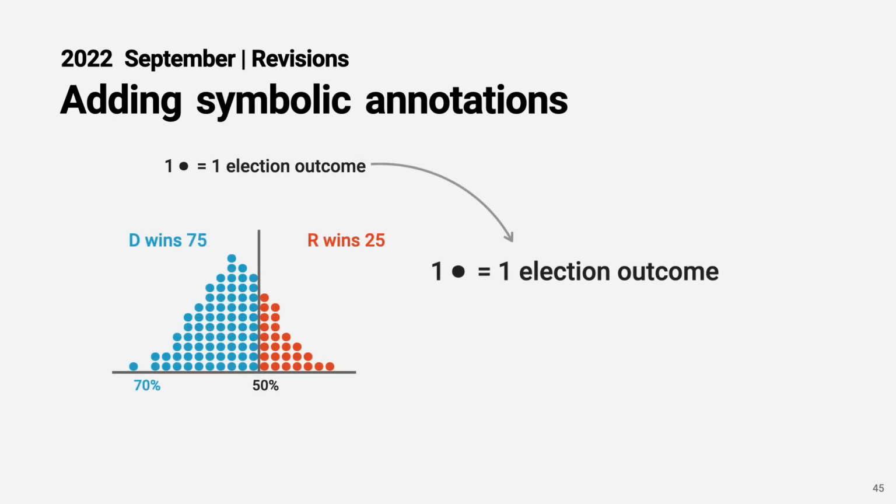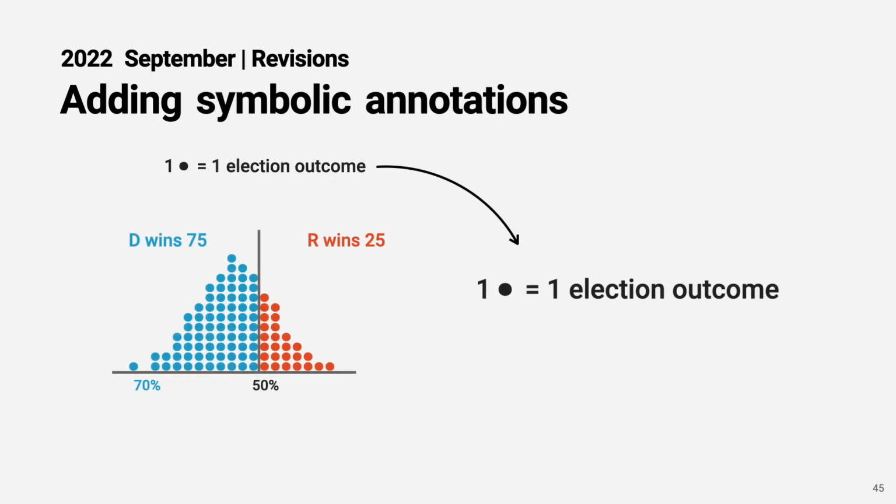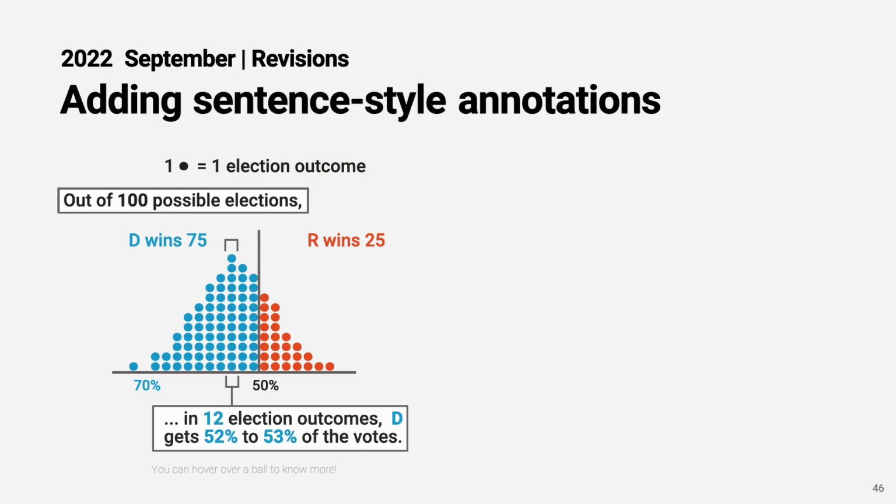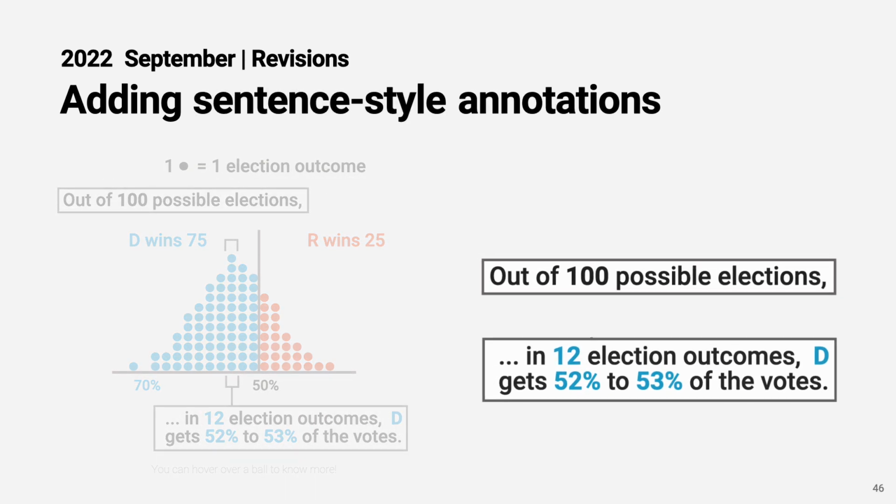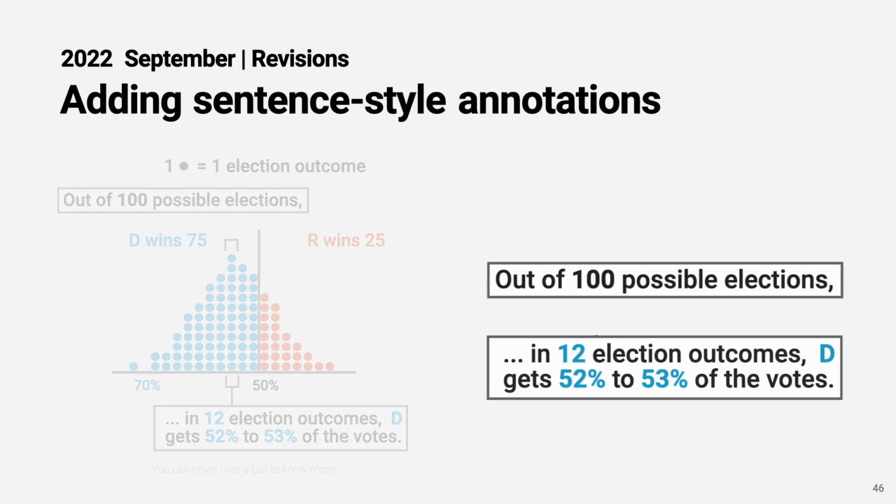We added symbolic annotations to show the meaning of each dot, because we feel this equation format was easier for participants to understand. And we also divided the annotations into sentences, because empirically we feel that participants were more engaged when they read the annotations as sentences.